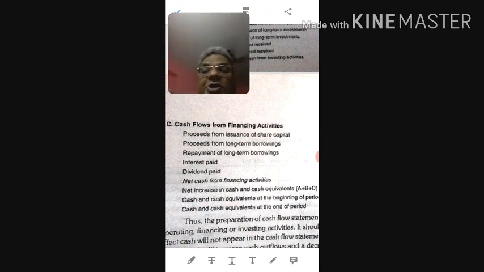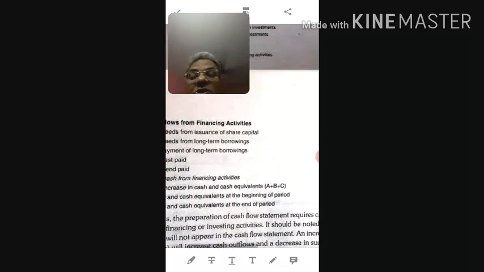Redemption of preference share and redemption of debenture means basically we are paying off that debenture or preference share. Next, interest paid, dividend paid, means we are paying interest and dividend for the securities which we have issued. Next comes, after adding, we will have net cash from financing activity.